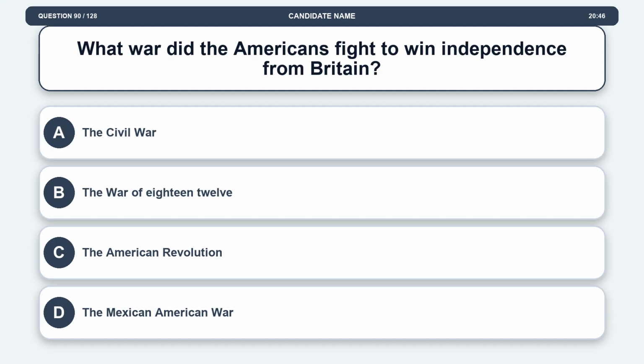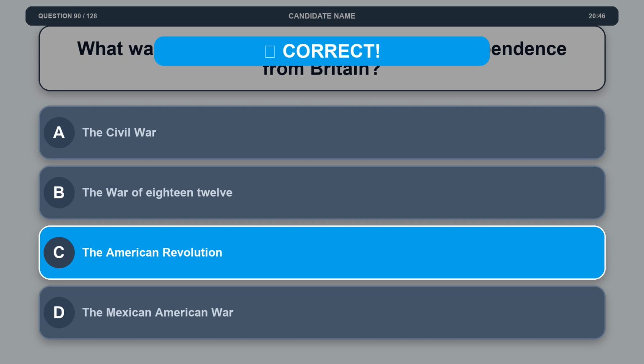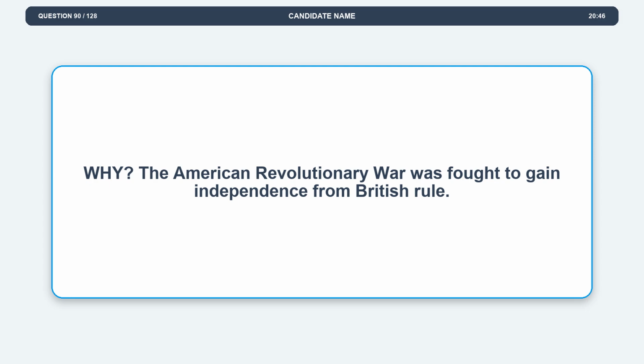Question 90. What war did the Americans fight to win independence from Britain? Option A, the Civil War. Option B, the War of 1812. Option C, the American Revolution. Option D, the Mexican-American War. The correct answer is option C, the American Revolution. Explanation. The American Revolutionary War was fought to gain independence from British rule.